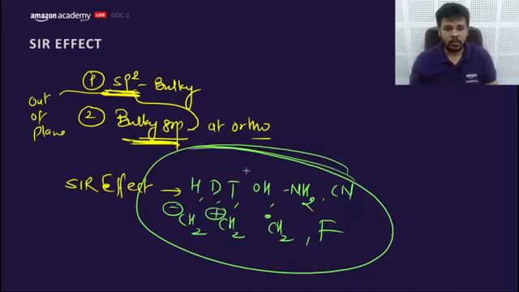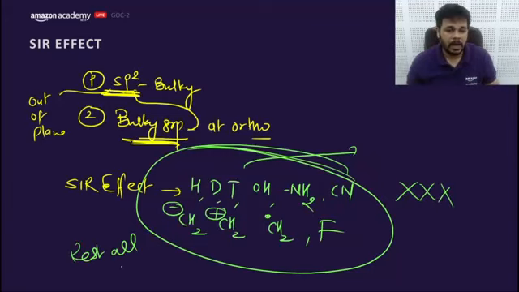These are the groups or elements which will not show SIR. Rest all will show SIR. Rest all are bulky. These are non-bulky groups. They cannot create SIR.